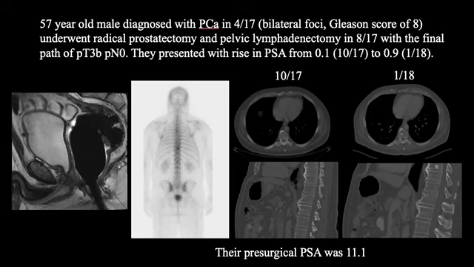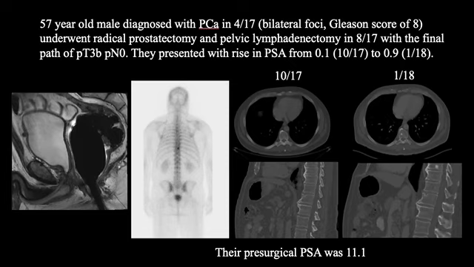These images are from a 57-year-old male diagnosed with prostate cancer in April 2017 when the biopsy showed bilateral foci and a Gleason score of 8. They underwent radical prostatectomy and pelvic lymphadenectomy in August of the same year, and the final path was T3B and N0. T3B means that one of the seminal vesicles was involved, and N0 means that none of the resected pelvic lymph nodes showed any prostate cancer.